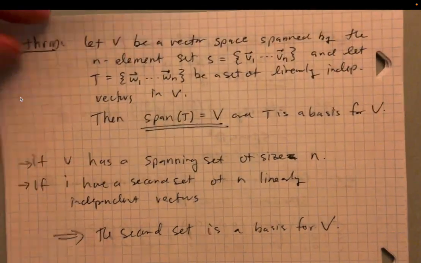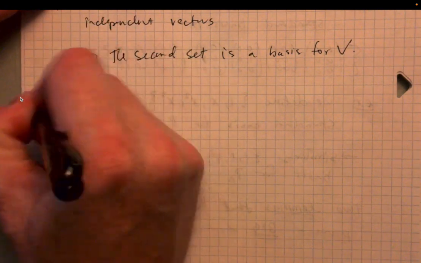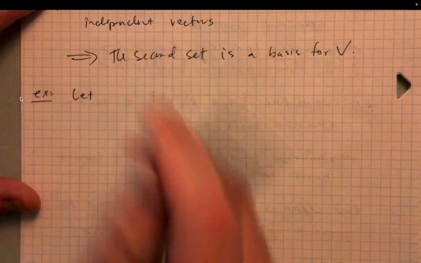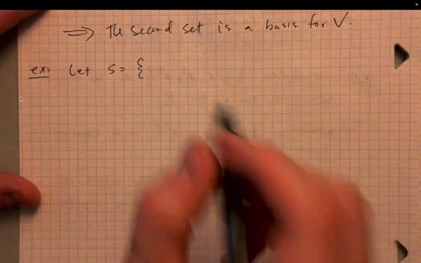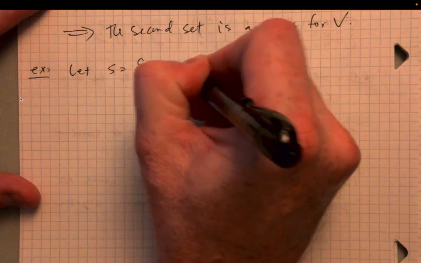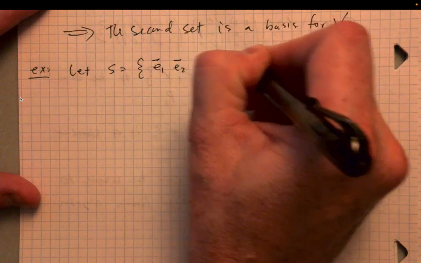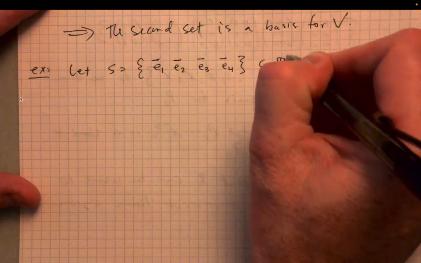But let's see an example of this. Let's see an example of how this is super useful. Let S equal the set E1, E2, E3, E4. This is obviously a subset of R4.